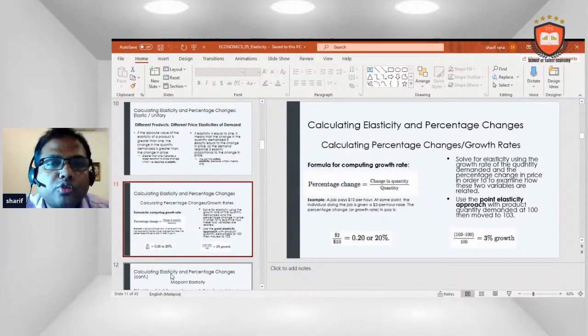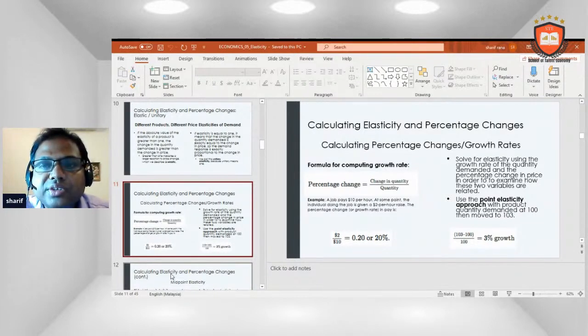Formula for computing growth rate: percentage change equals the change in quantity divided by the quantity. Example: a job pays $10 per hour. At some point, the individual doing the job is given a $2 per hour raise. The percentage change in pay is $2 divided by $10, which equals 0.20.